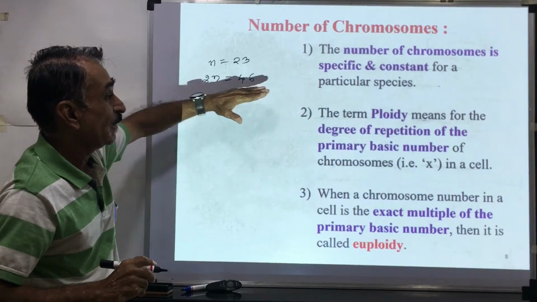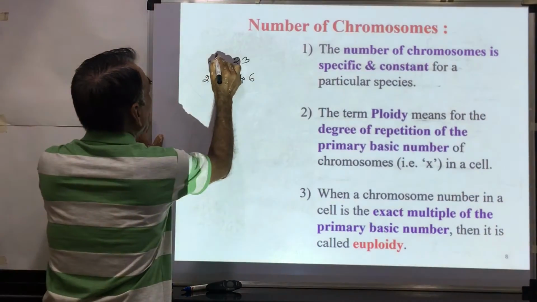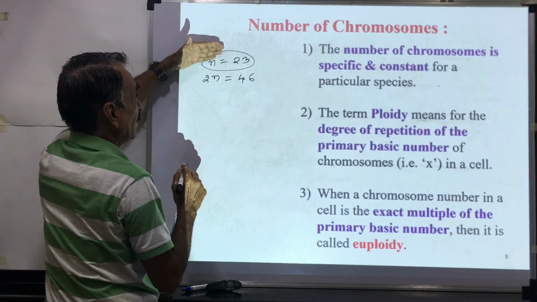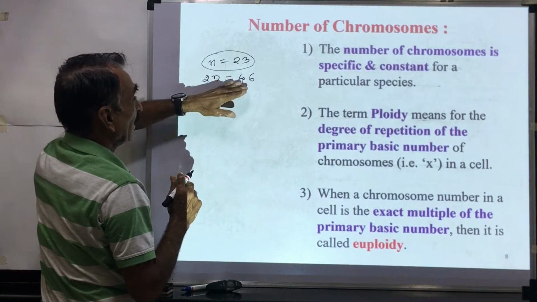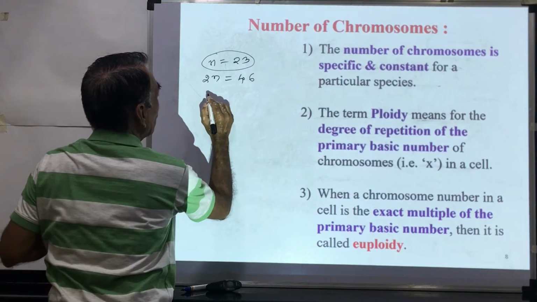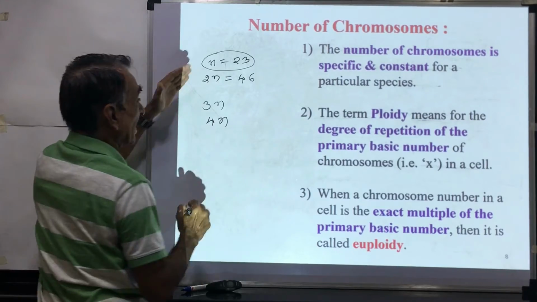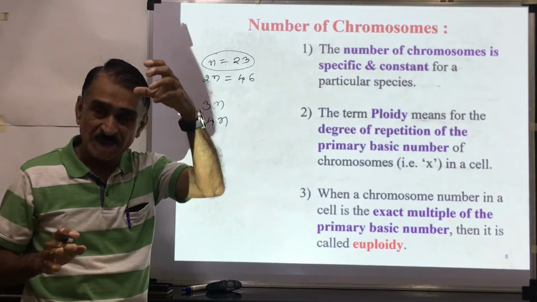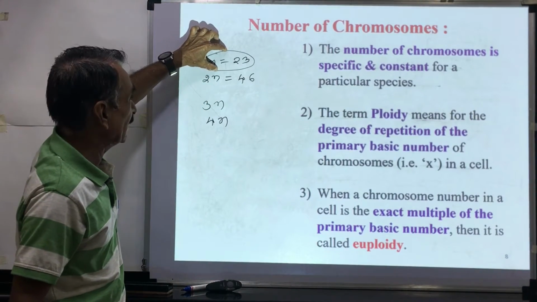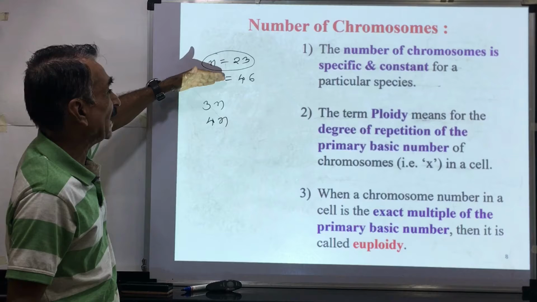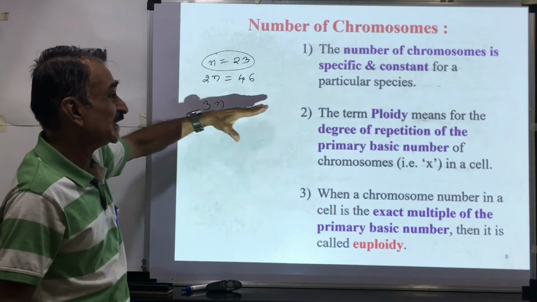Here you can see that ploidy means degree of repetition of basic number. This is the basic number. Degree of repetition means it has repeated 2 times. Sometimes there is 3n, there is 4n. This is not present in case of human being, but for convenience, we are considering this. The basic number is 23. This basic number is repeated twice, here 3 times, here 4 times. This is called as ploidy.